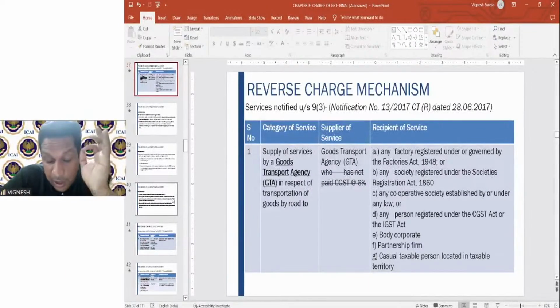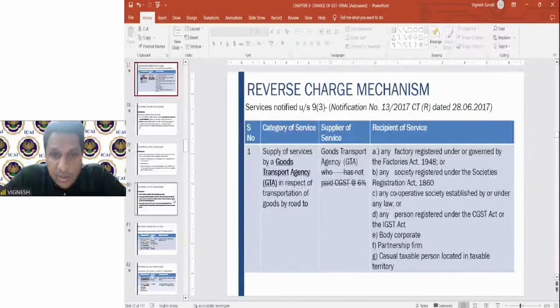Sorry, if the goods transport agency goes for the forward charge mechanism, it will collect the CGST 6%, SGST 6%. If the goods transport agency does not go for the forward charge mechanism, the recipient of service will pay the GST at the rate of 5%. So 12% versus 5%. 12% will come if goods transport agency has opted for the forward charge mechanism. 5% will come when the goods transport agency has applied for the reverse charge mechanism.